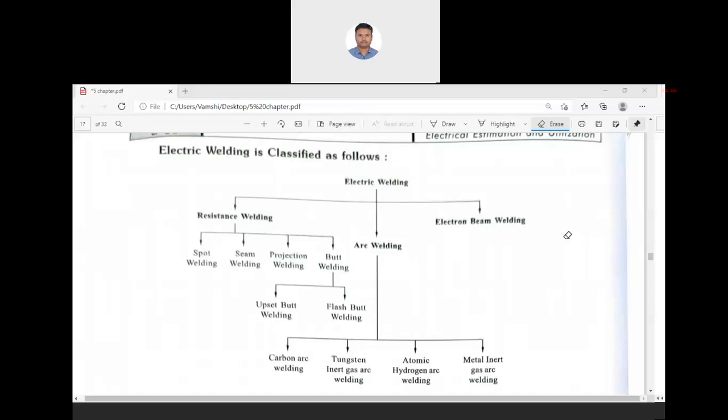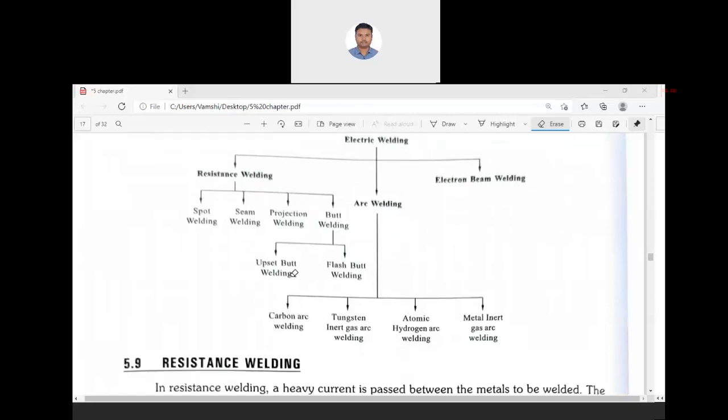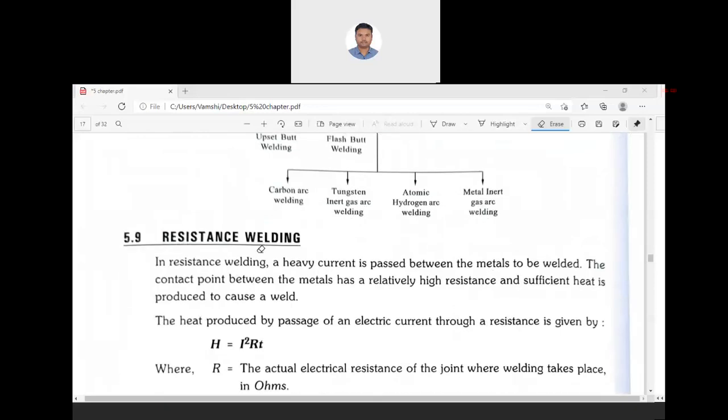So what are the advantages of electrical welding? There is not much time required to weld between the two metal pieces. Time required is less. No maintenance, less space required, efficient welding, faster, better joining. So there are some advantages. These are the classifications. Then first we will see